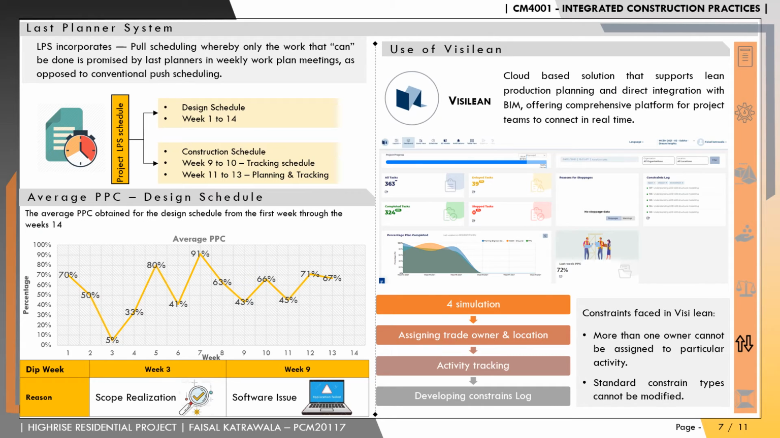During week 9 also, there is a sudden drop in the PPC to 43% because of the malfunction of the software of the structural consultant, due to which the planned scope of works for a G+300 8th floor structural model was not achieved.